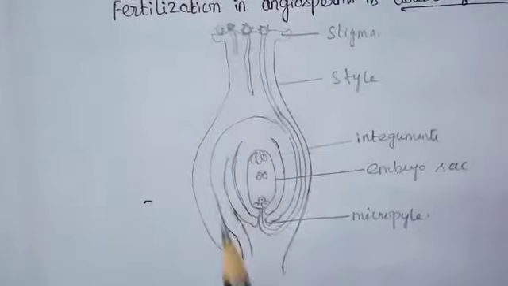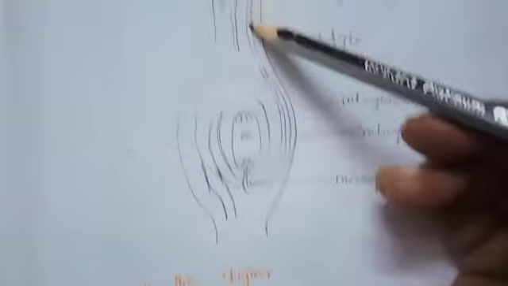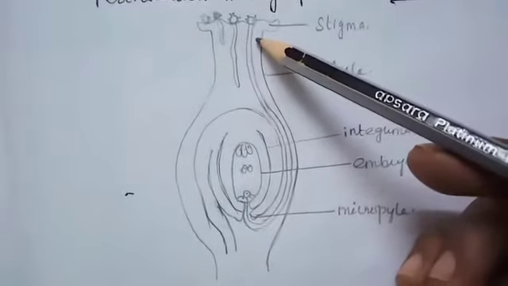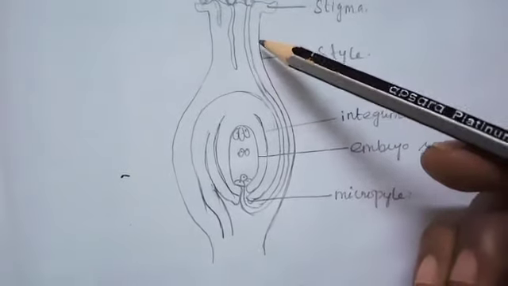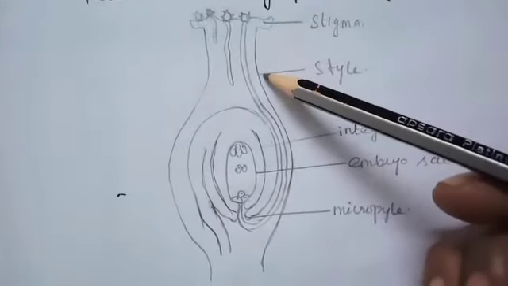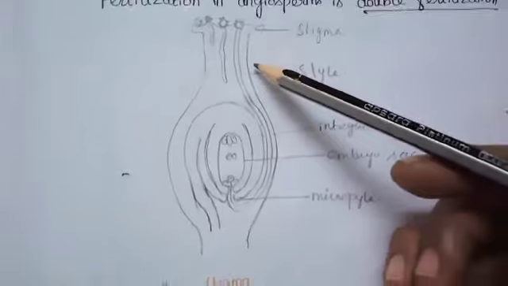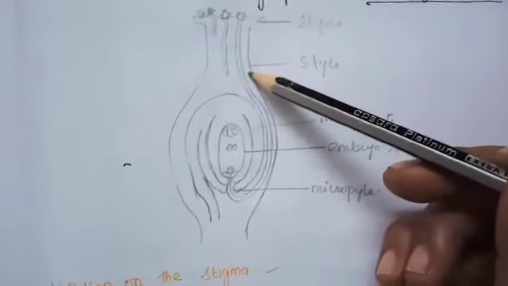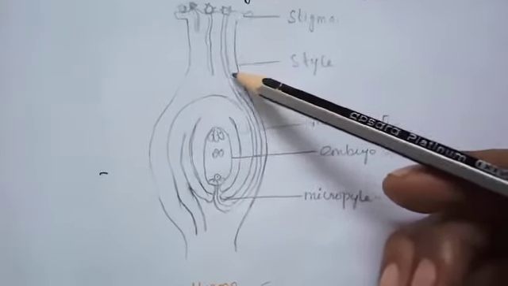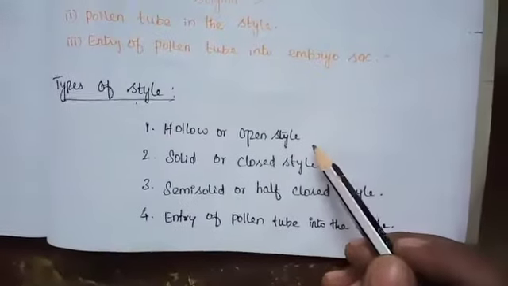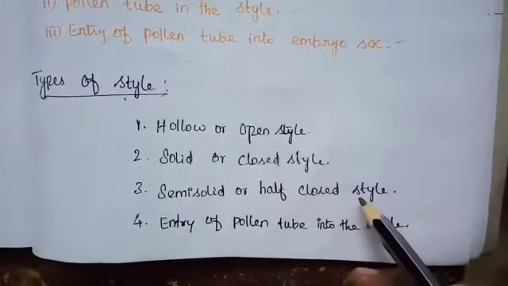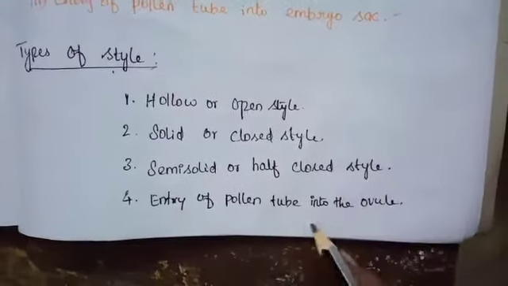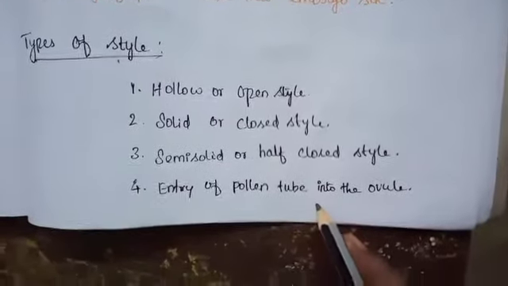Next, pollen tube in the style. This is a style. After germinating, the pollen tube enters into the style from the stigma. The growth of the pollen tube in the style depends on the type of style. There are three types of style: hollow or open type, solid or closed type, semi-solid or half-closed type. Last one, entry of the pollen tube into the ovule.